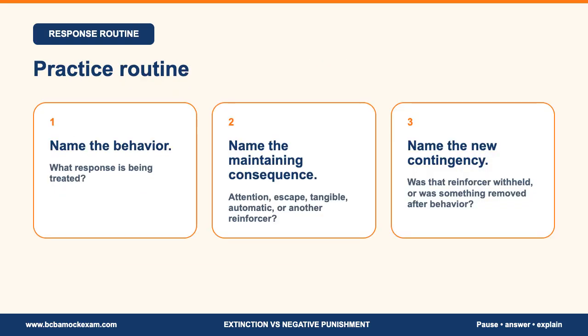Use the same routine for every item. First, name the behavior. Second, name the maintaining consequence. Third, name the new contingency. If the old reinforcer is withheld, you are moving toward extinction. If something is removed after behavior, you are moving toward negative punishment.